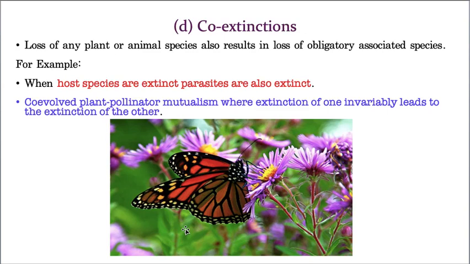So if anyone is lost, for example if this insect is lost, pollination does not take place, so plants cannot spread, they cannot reproduce. Now if plants are lost, the insect is not getting food, nectar is no more, so this insect will die. So they are tightly in bondage, so once one is lost, the other one automatically will be lost, and that is called coexistence. So these are the reasons for the loss of biodiversity.